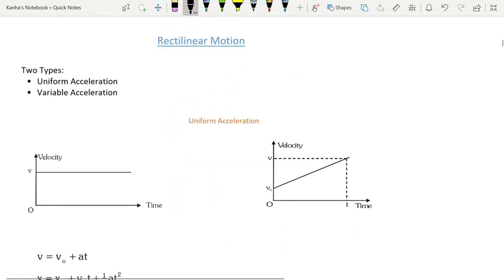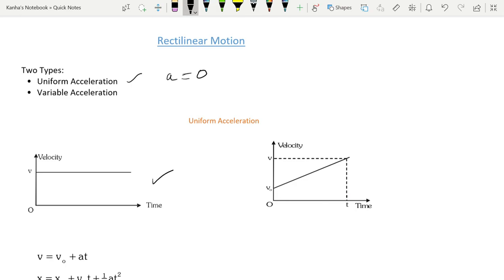The first section of this topic after vectors is rectilinear motion. In this motion, there are two kinds of motion. One is uniform acceleration, and the other is variable acceleration. Uniform acceleration will consist of the a is equal to 0 case, which is the constant velocity case.